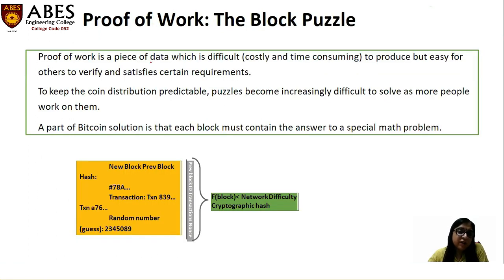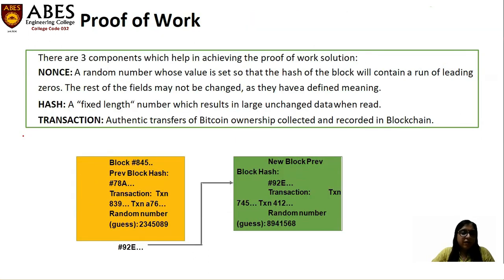So proof of work is a piece of data which is difficult, costly, and time consuming to produce, but easy for others to verify to satisfy certain requirements. A part of Bitcoin's solution is that each block must contain the answer to a special maths problem. So proof of work is just a mathematical problem, right? The person who solves this problem, that block will be selected.